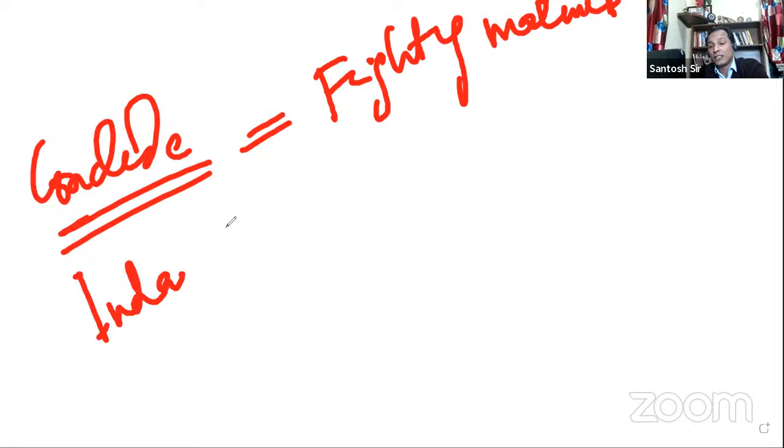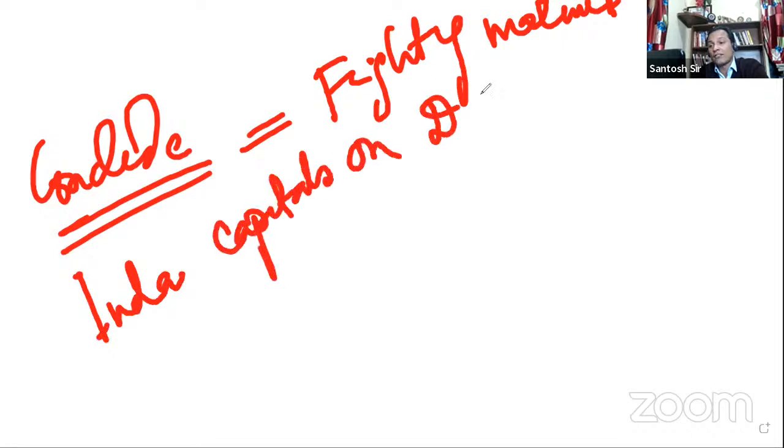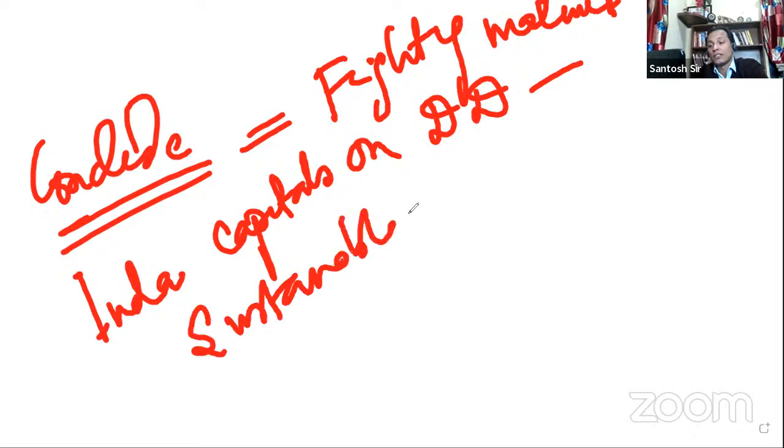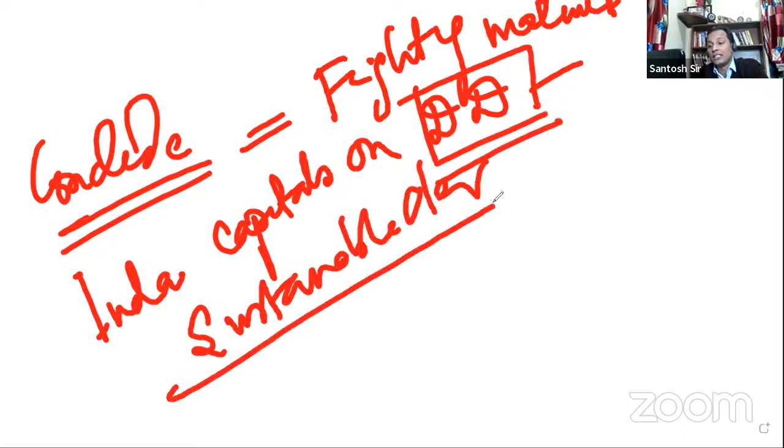Why? Basically to capitalize on the demographic dividend and to achieve sustainable development. So you can link to the demographic dividend and you can link to sustainable development. I hope that this conclusion will do.